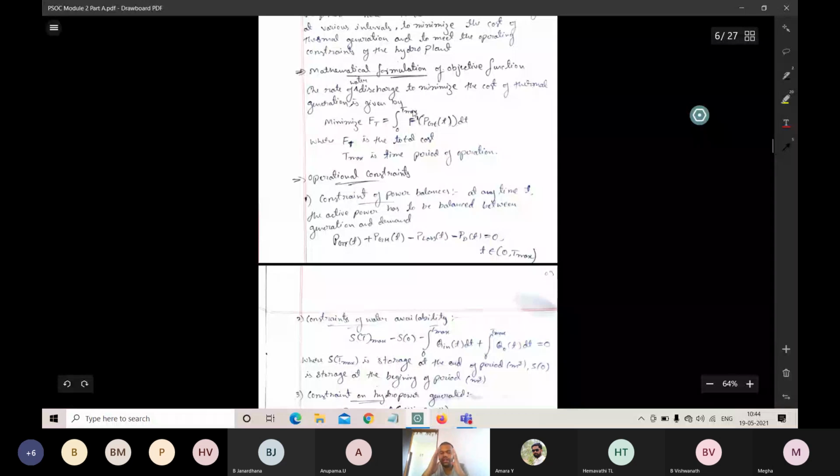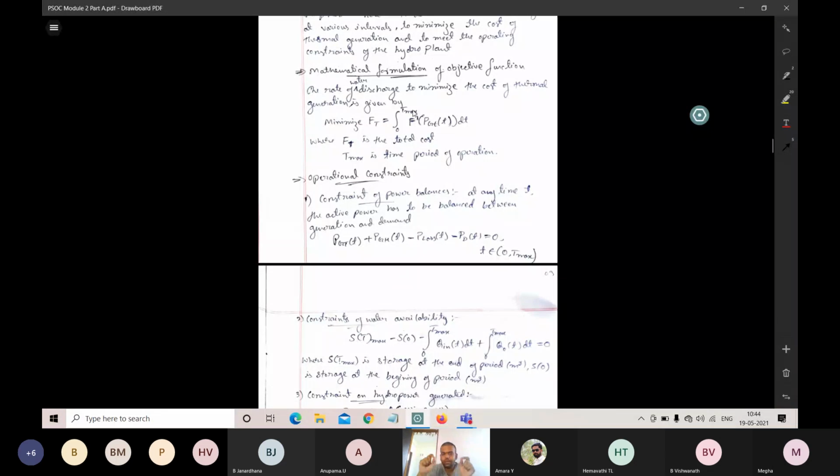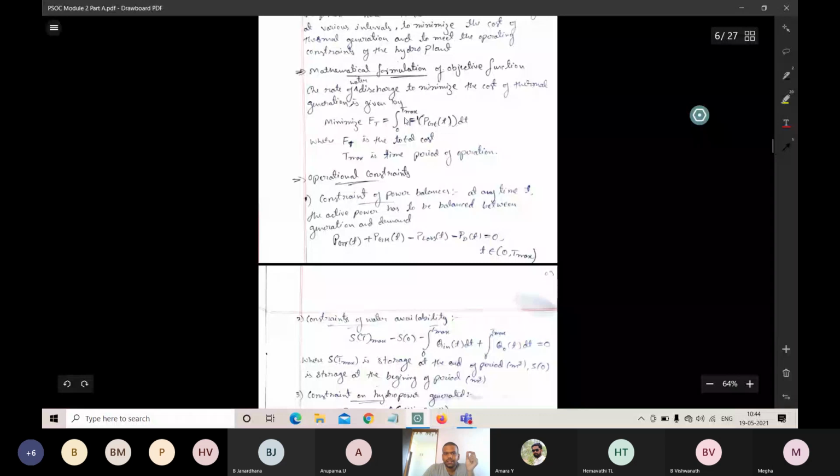In the total time interval we have to calculate the water discharge to minimize the thermal production cost, that is FT. FT will be calculated from 0 to Tmax. F of Pgt is the power generated by the thermal plants, the cost, over the total time period of operation. So by using this equation, we are going to minimize the production cost.